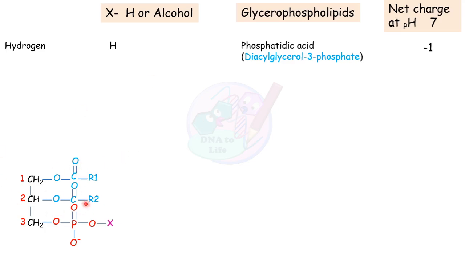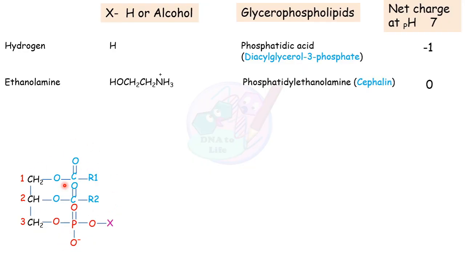Diacylglycerol because two acyl groups are present here, and this is the glycerol molecule, and on the third position this phosphate group is present. So this is called phosphatidic acid or diacylglycerol 3-phosphate. And the net charge at pH 7 on this molecule is because of the phosphate group, that is -1, because the other groups are uncharged.